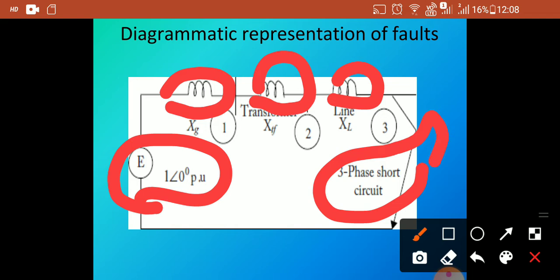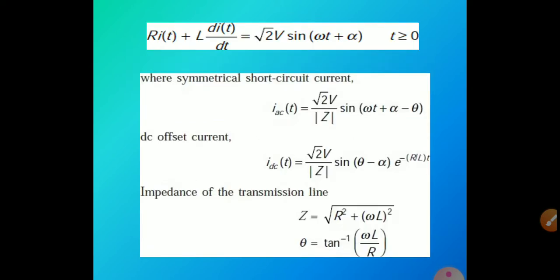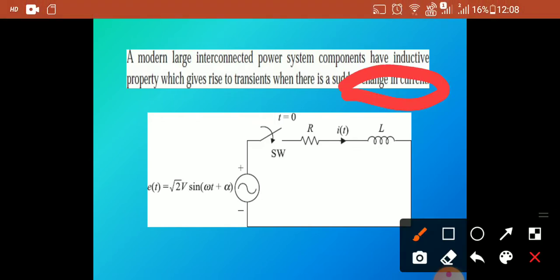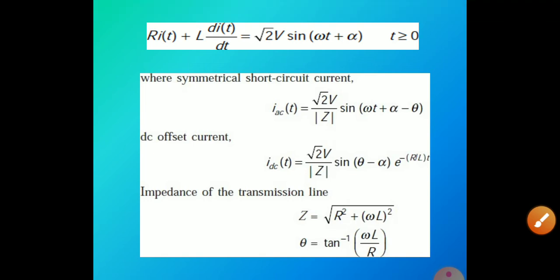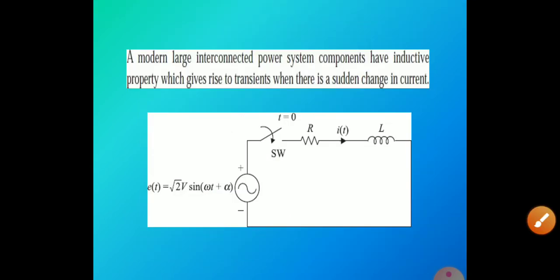Next, modern large interconnected power system components have an inductive property which gives rise to transients. If inductance is present, it gives rise to a transient, that is, a sudden change in current. Here an RL element is present, and a sinusoidal voltage source is also given. This is the equation for the above: R times i plus, since an inductor is present, L di by dt, which gives a sudden rise in current.